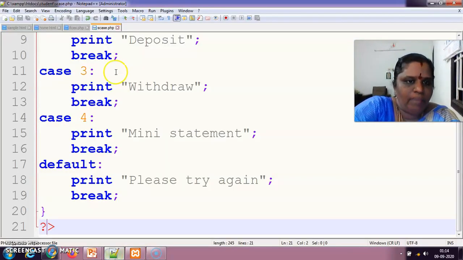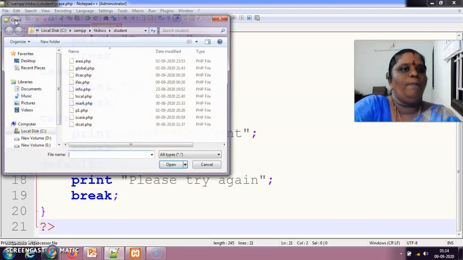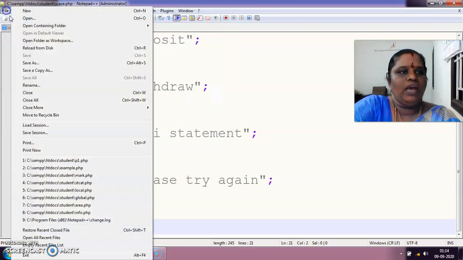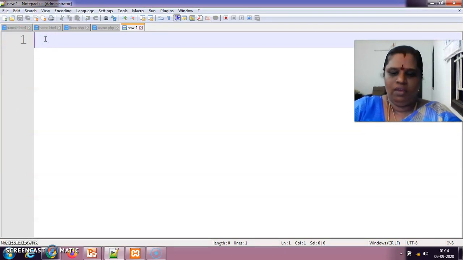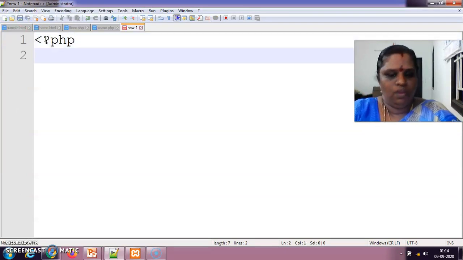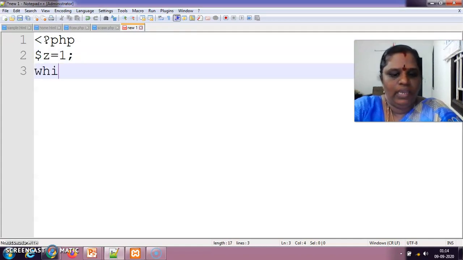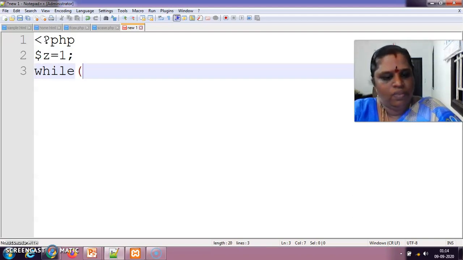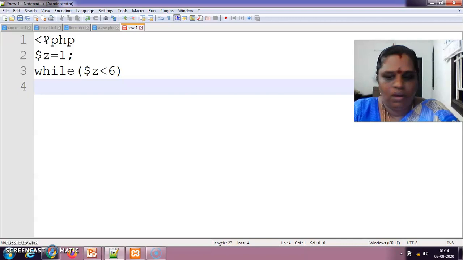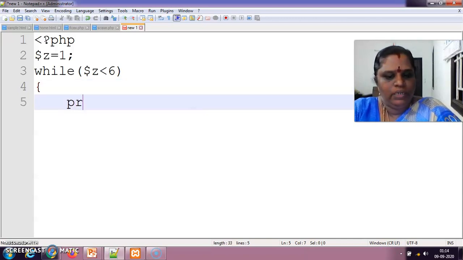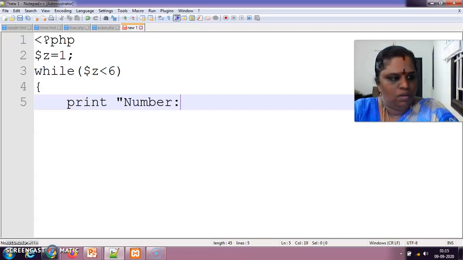We'll see the example program. We can have a new file. We'll have a PHP tag and z is equal to 1. We are initializing while z is less than 6. We are going to print the number z.